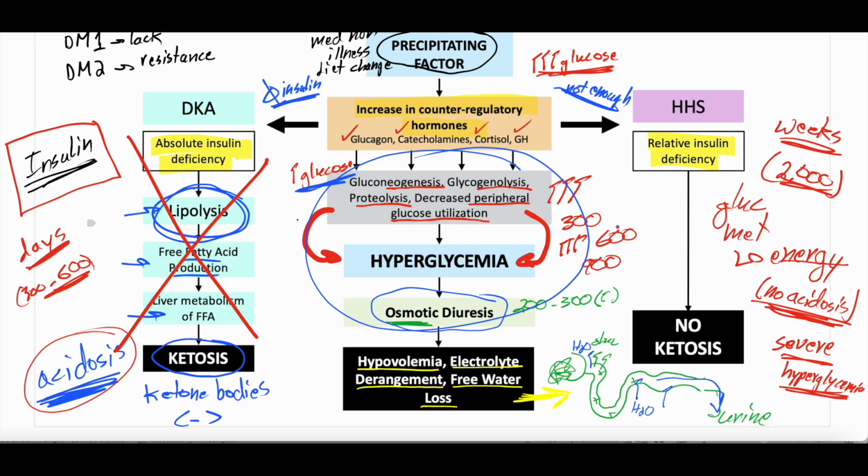That's the difference between the two. Definitely complicated, definitely complex. That's why most people say DKA is mostly type 1 diabetes, because it's this insulin deficiency, although this is not true. You can get DKA with type 2 diabetes, whereas most people say HHS is type 2 diabetes because it's a relative insulin deficiency. But again, that's not necessarily true.